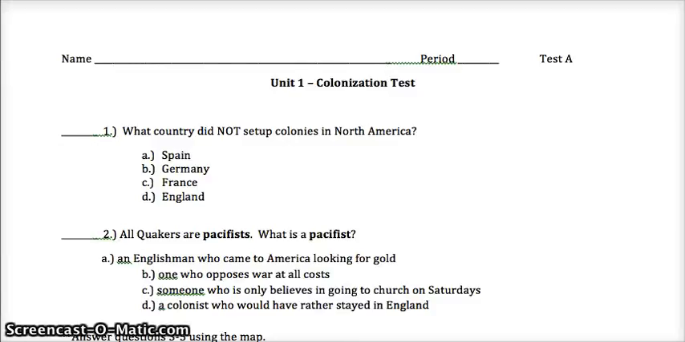Hello guys, welcome to the colony test for today. Make sure your name is put up here, full first and last name, and then we will begin.